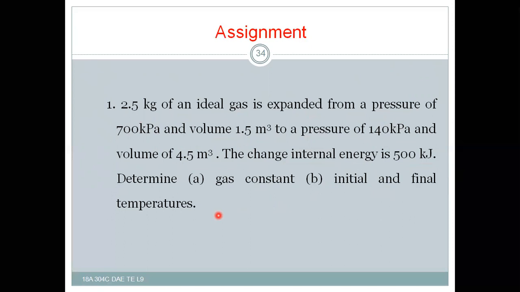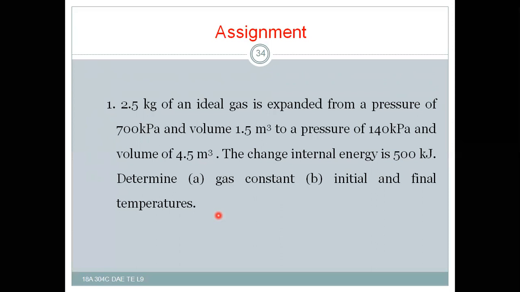Internal energy is equal to m Cv (T2 minus T1). So we can calculate using the internal energy formula.